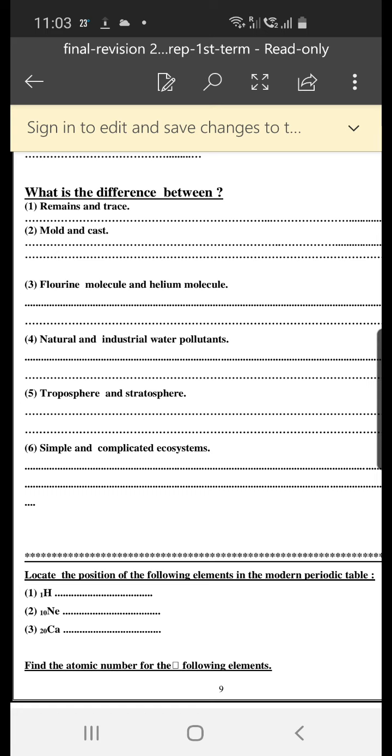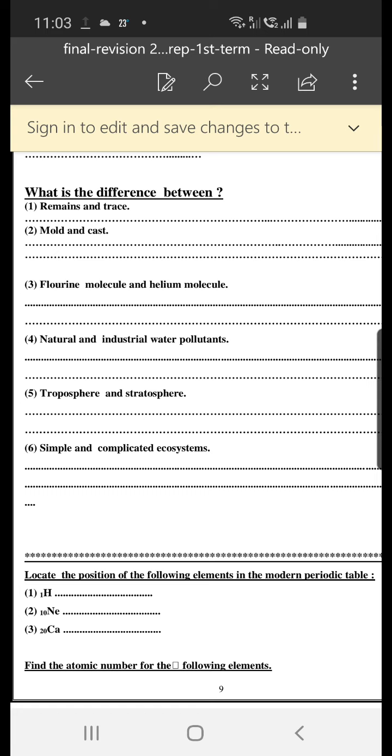Fluorine molecule and helium molecule. Fluorine is a halogen. It is a diatomic molecule, F2, but helium is an inert gas which is a monoatomic molecule. He has one atom only, but fluorine has two atoms in its molecule.